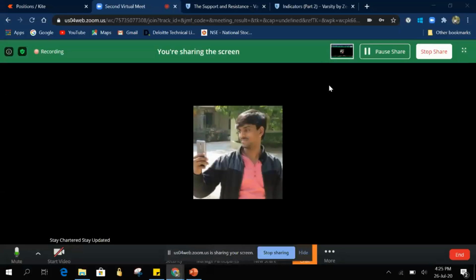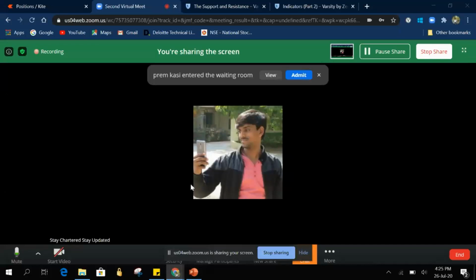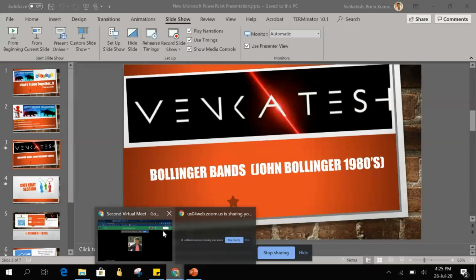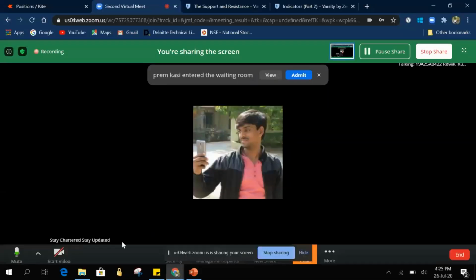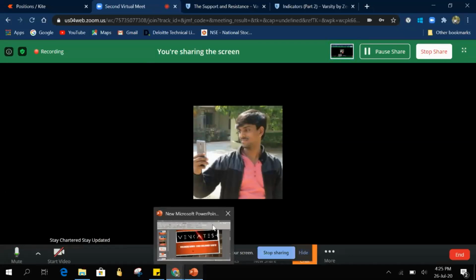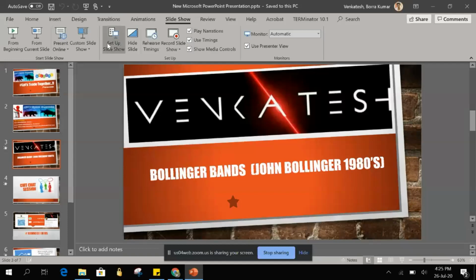Praveen, I have started my screen sharing. Can you see that? Yes, I have. Venkat, can you please reduce your volume? There is a disturbance from someone backward, and an air sound. First, you can switch off your fan. Okay, fine, I am doing that. Can you see my screen sharing, Praveen? Yes, it's good. Can I proceed now? The background voice is also not clear there, right? Yeah, you can proceed.